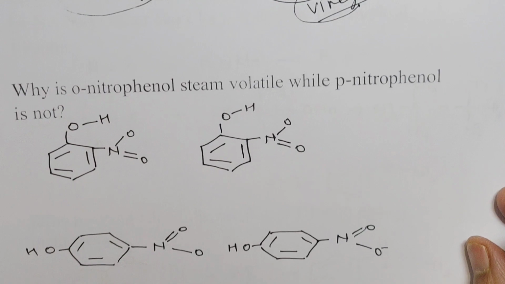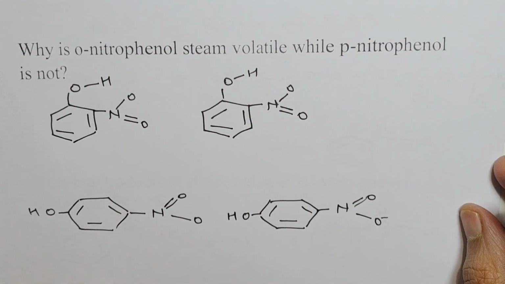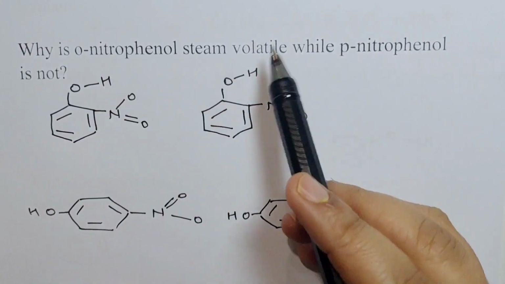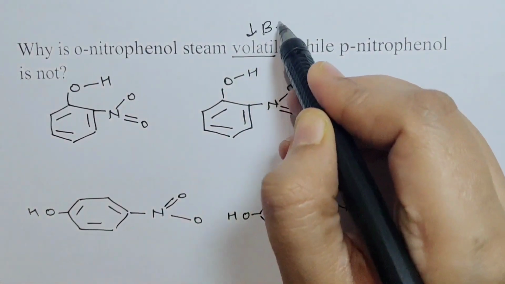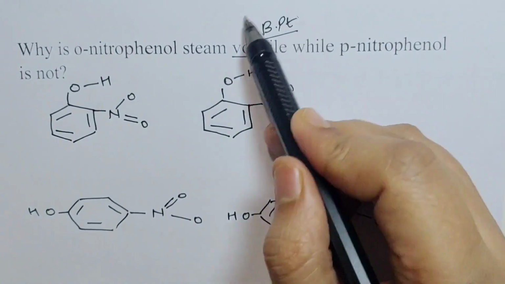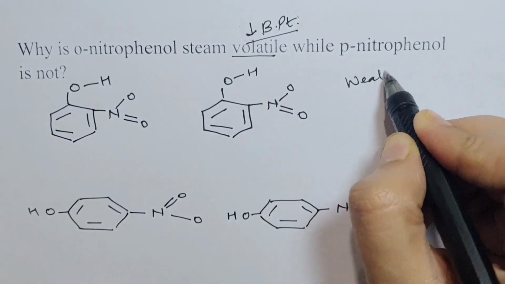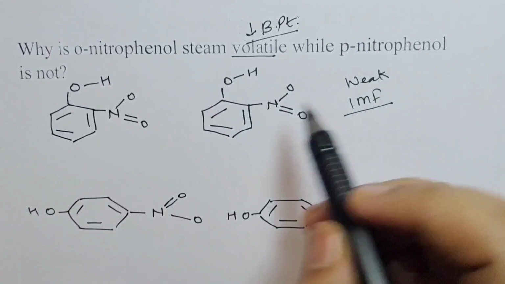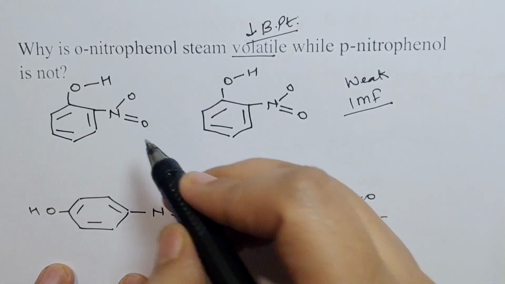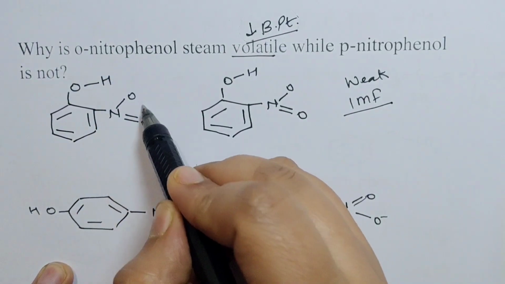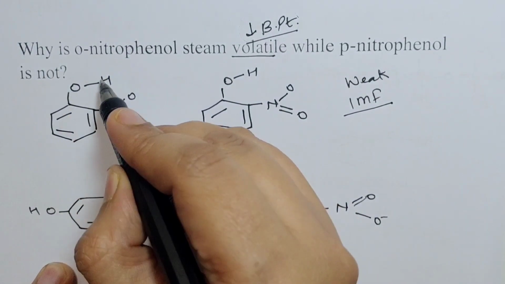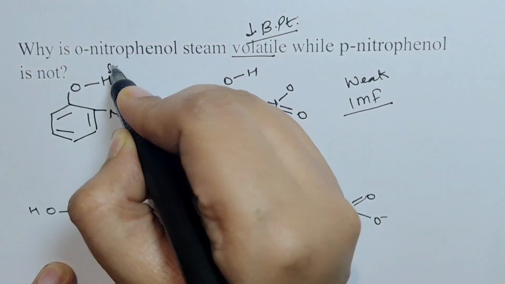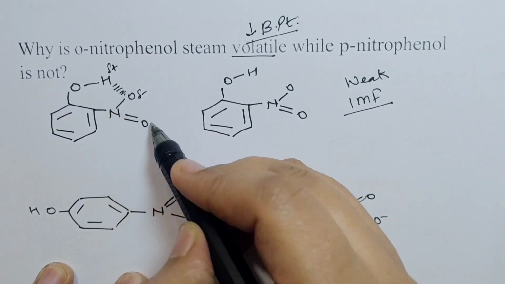Moving on. Why is orthonitrophenol steam volatile while paranitrophenol is not? Steam volatile meaning low boiling point. That is why it's volatile. Low boiling point means weak intermolecular force. Weak intermolecular forces are there in case of orthonitrophenol because the nitro group is ortho-substituted, in close proximity to the OH bond, and here there is a possibility of intramolecular hydrogen bond.